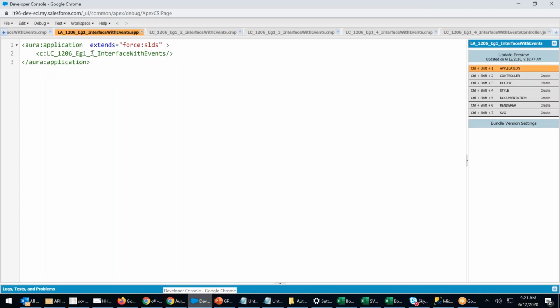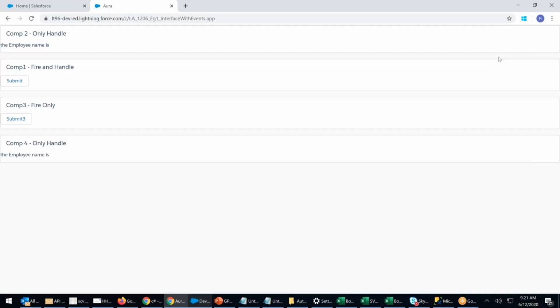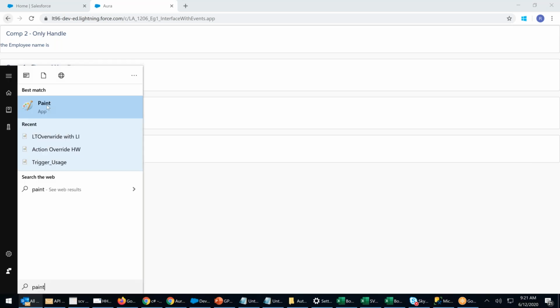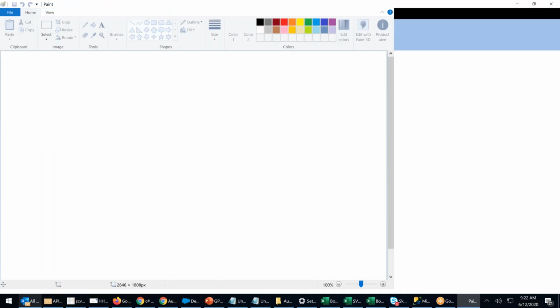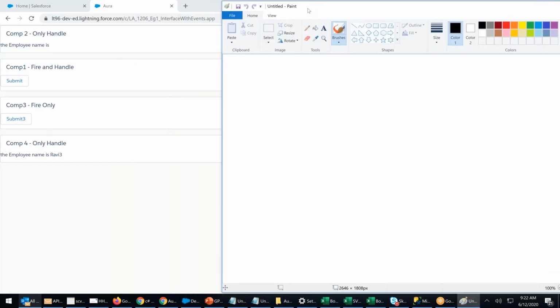Where is the app? I will say 4. I will say Control S. Everywhere if it's Control S, yes. I will submit preview. Total 4 are there now. Whenever I hit the submit button, up, child, it got fire, parent is handling, but not grandchild. Able to understand? Diagram, paint. Everybody, yes or no? Able to understand or no? Yes. One event, multiple components are firing.